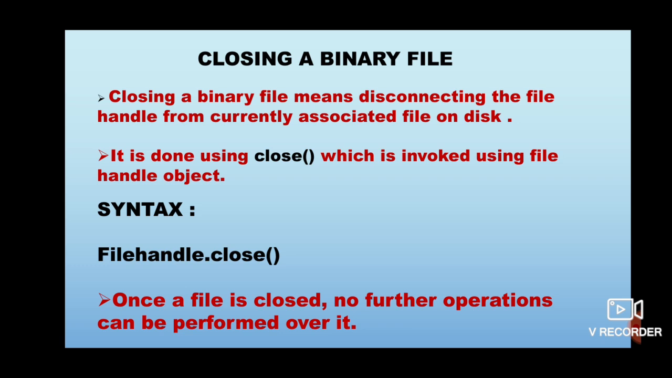It is done using the close function, which is invoked using the file handle object. So the syntax is file handle dot close. Here you don't have to mention the file name to disconnect, because a file handle or a file object is associated with only one file at a time. So whenever you invoke the close function with the help of the file object, it knows which file to disconnect from. Closing a file means disconnecting the file handle from the currently associated file.